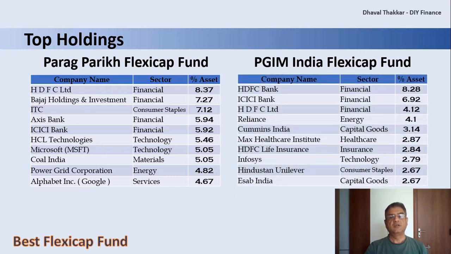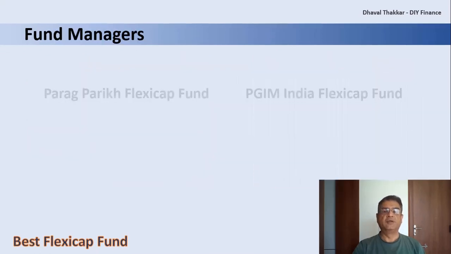As evident, HDFC Bank, ICICI Bank, HDFC Limited are the main stocks of the financial sector, whereas Cummins India and ISGEC India are from the capital goods sector, whereas Reliance is from the energy sector. Here if you compare, then only HDFC Limited and ICICI Bank are the common stocks in both the funds. Otherwise, there are no other common stocks between these two funds, which makes the overlapping quite low as both funds follow different investment policies.